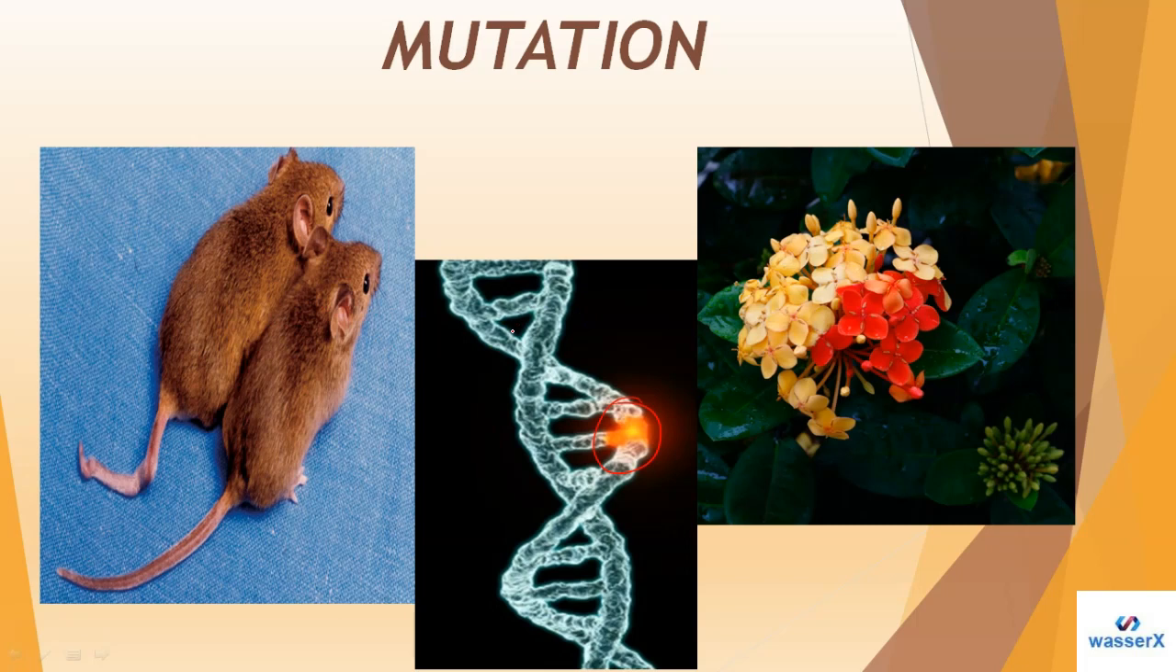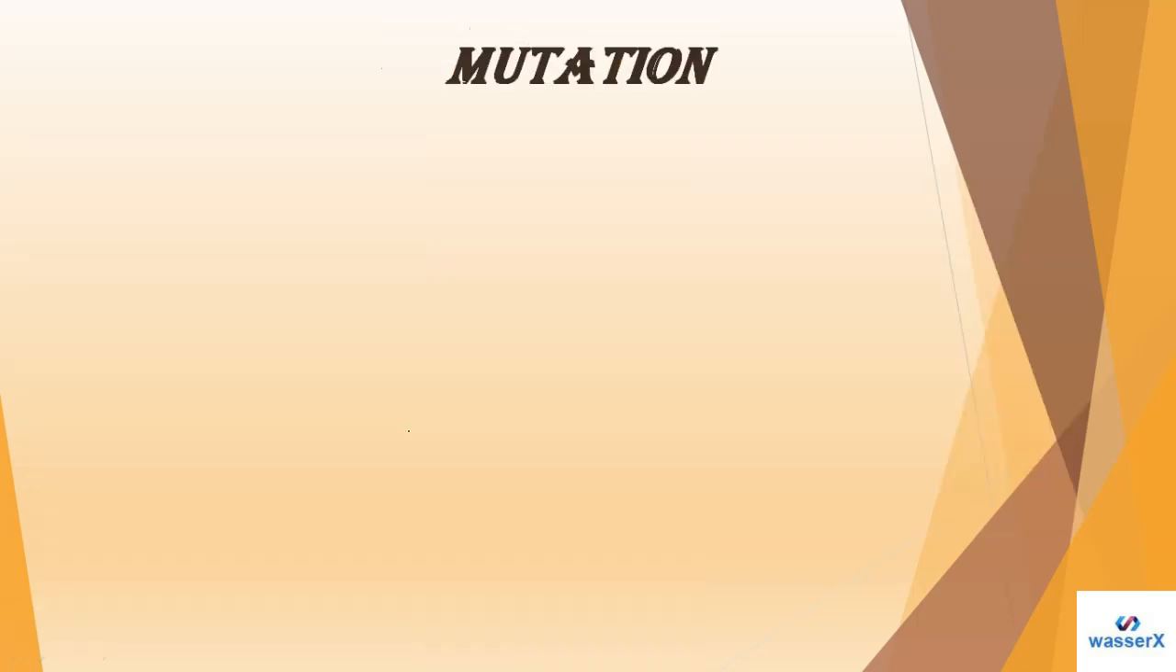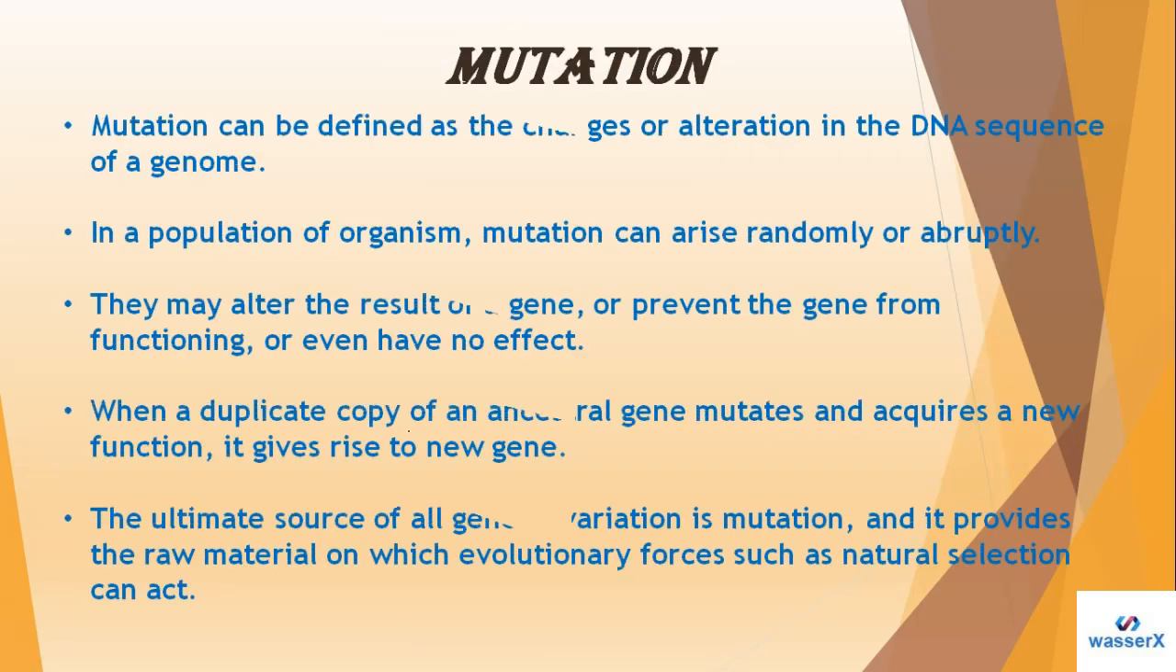Because of the mutation, the change is in the DNA that's present. Just getting the visual of this picture, you can see how, because of the alteration, the flower, the shape and the size of this rat tail change. Okay, so these things happen. Now we'll be studying mutation in a little detail, point-wise. Mutation can be defined as changes or alteration in the DNA sequence of a genome. So that's what we call mutation, as I told you.